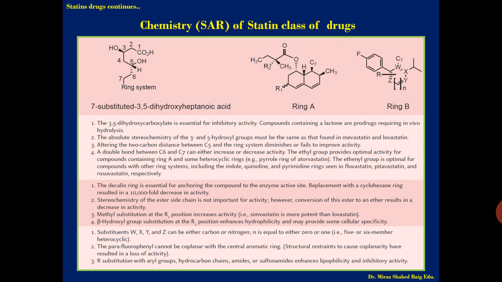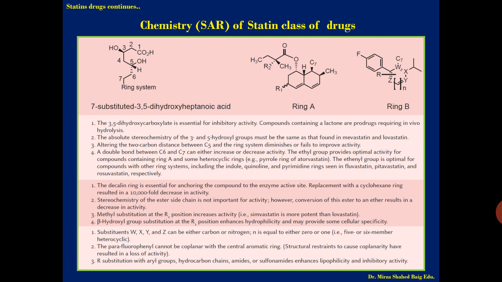The first one is the 7-substituted 3,5-dihydroxyheptanoic acid chemistry, which is attached to the ring system, and 2 ring systems are there, ring A and ring B. We have divided ring A and B because ring A is for the older form of the drugs, like lovastatin, simvastatin or mevastatin, etc. And ring B is for the newer form of the drugs like atorvastatin, rosuvastatin. So the chemistry part we have divided into 3 parts.